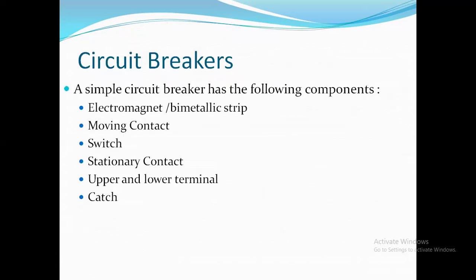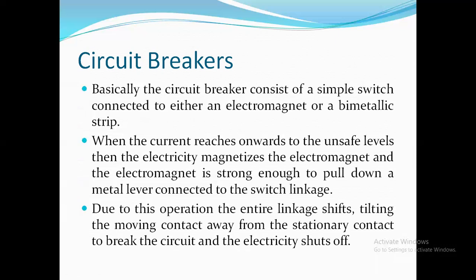The circuit breaker has different constructional features. That is, it has an electromagnet, bimetallic strip, moving contact, switch, stationary contact, upper and lower terminal, and catch. These are the few simple components which are present in the circuit breaker.